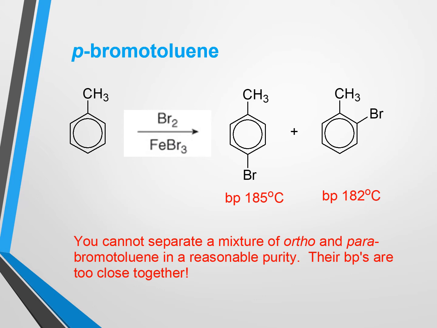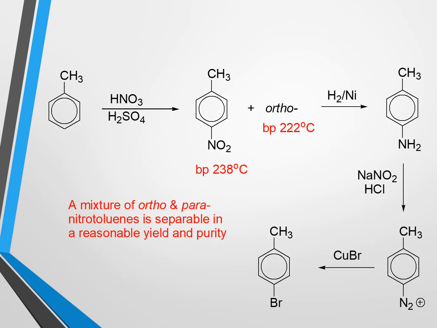That's why we cannot separate a mixture of ortho- and para-bromotoluene in reasonable purity using simple distillation or other separation techniques. We can get a certain percentage of para-bromotoluene, but it will not be 100% pure. So in order to get para-bromotoluene in a reasonable yield and purity, we have to follow another synthetic pathway.